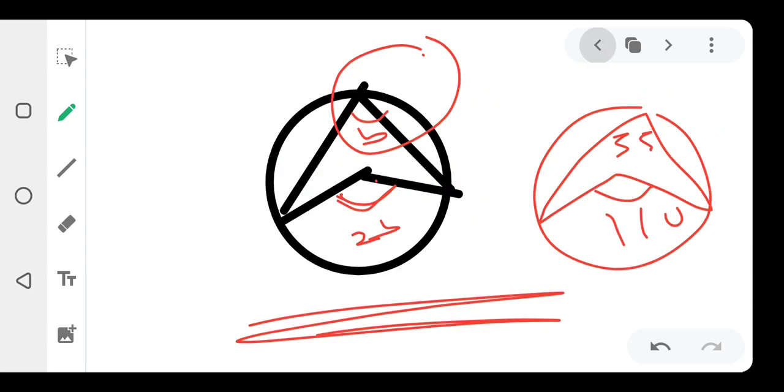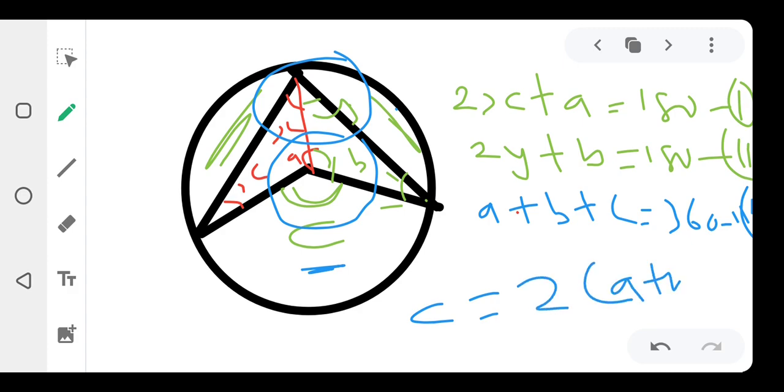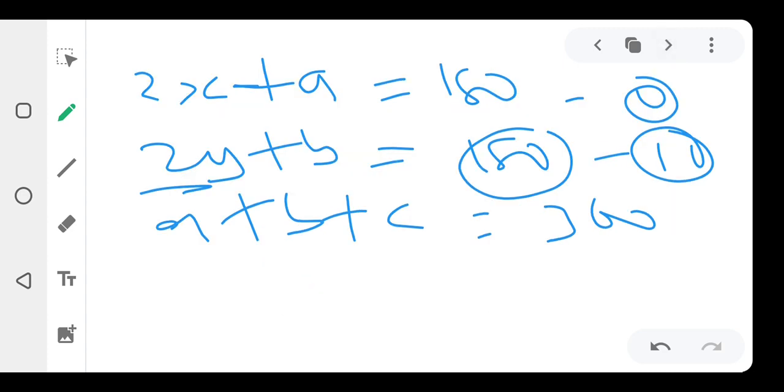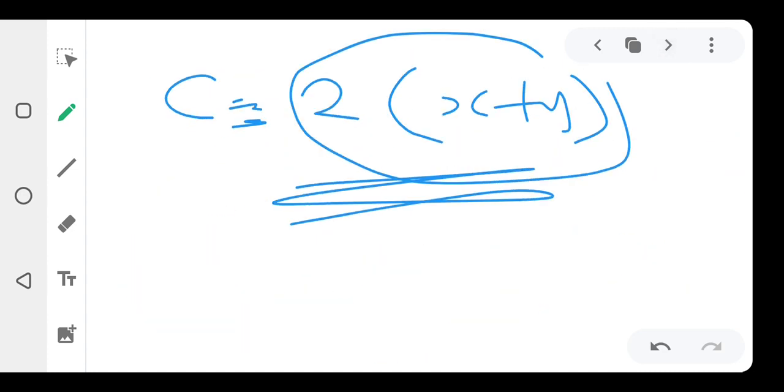Okay, let's go back to our circle. Can you see x plus y here? Can you see x and y? When you have x plus y here, this C is 2 in the bracket of x plus y. That's why we say that the angle at the center is equal to twice the angle at the circumference. You get it now? Can you see that this C now is twice the sum of this one, right? That's what we are talking about, and that's our final answer.